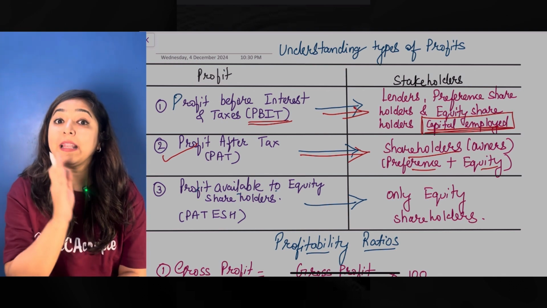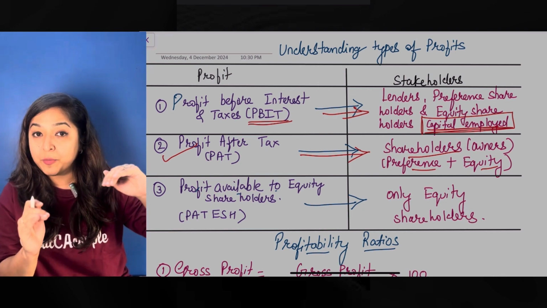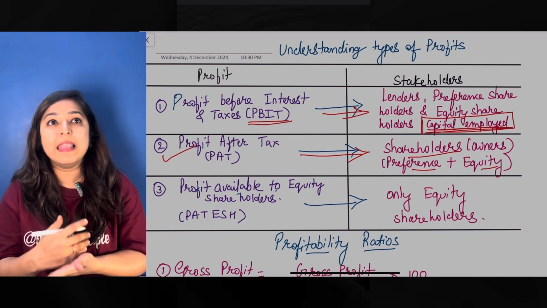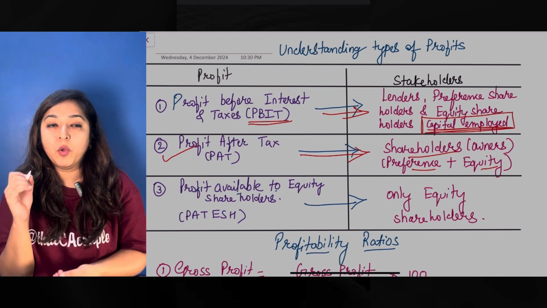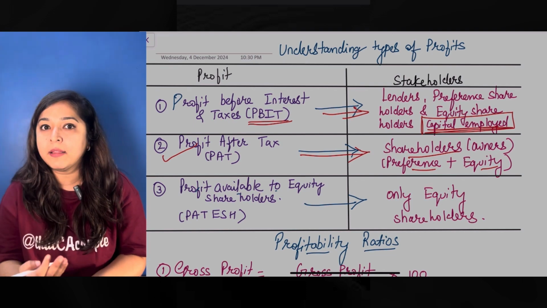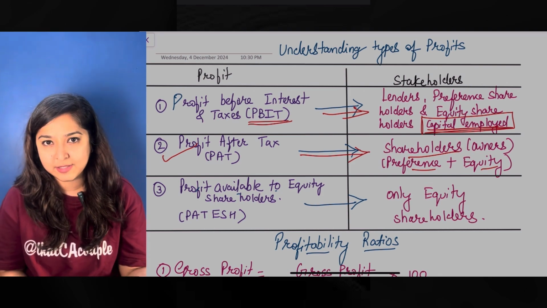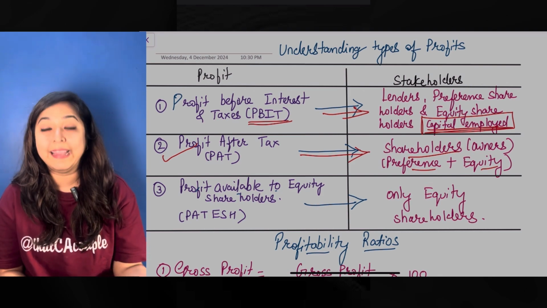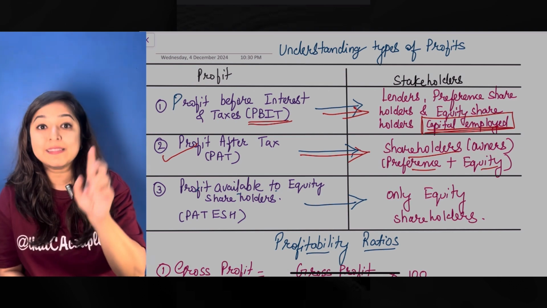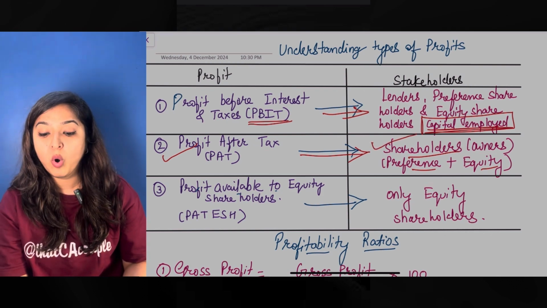So profit after tax, in this, interest has already been paid, which means that for this profit, the lenders will never come and claim anything out of the profit after tax, because they've already got their part of the returns, or their share of the profit, in terms of interest. Now whatever is remaining belongs to my preference and equity shareholders. So profit after tax belongs to shareholders.